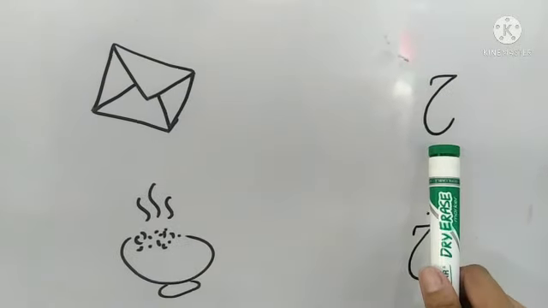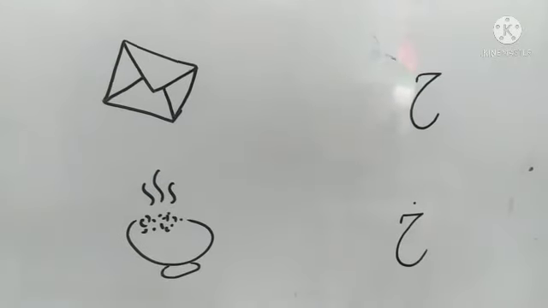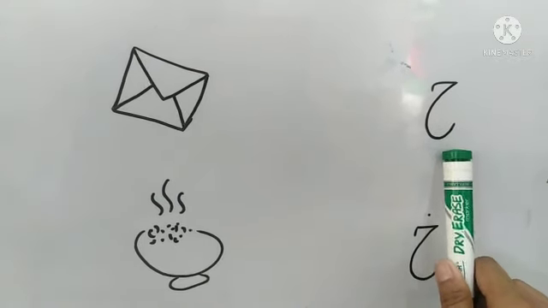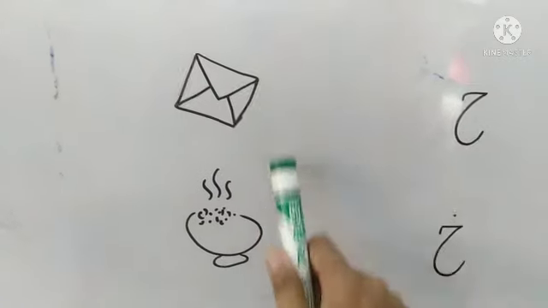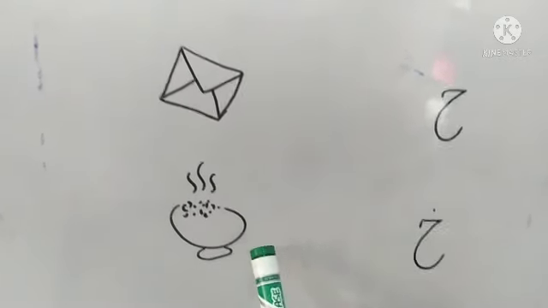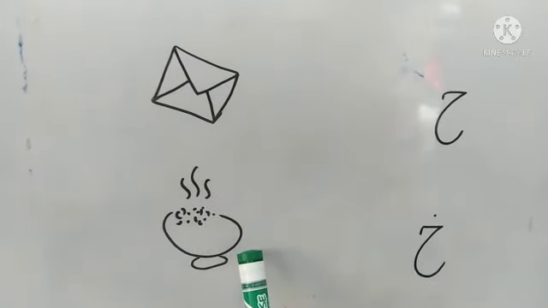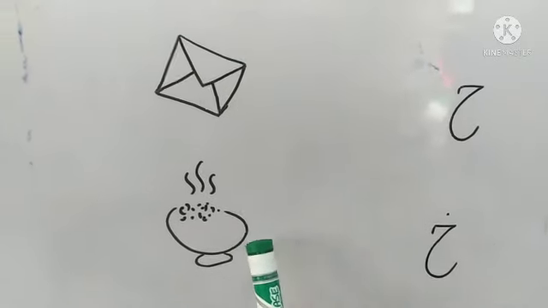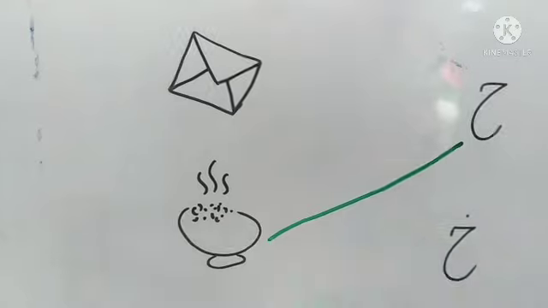Now we will see what are these letters and what are these pictures. Class, will you tell me which letter is this? Yay, this is the letter He, and the He sound is H, H, H. Now we will see from these two pictures whose sound is H. This is khat and this is halwa. Halwa's initial sound is H, H, H, halwa. So kids, match this letter He with halwa.